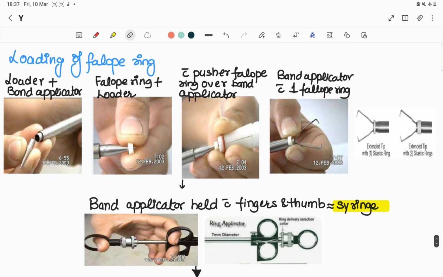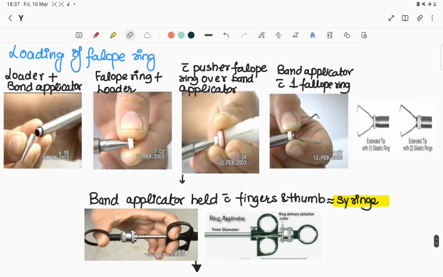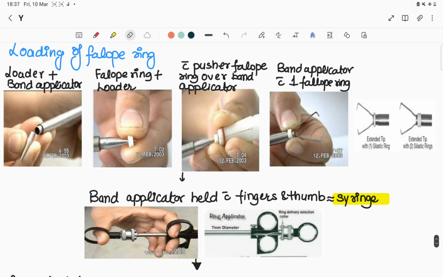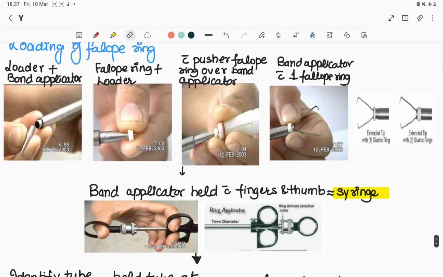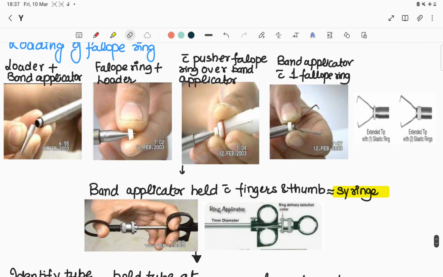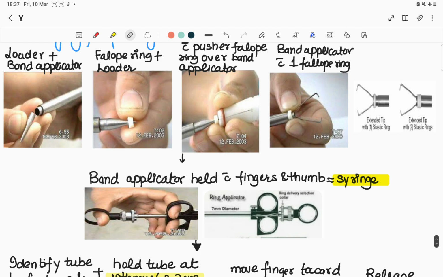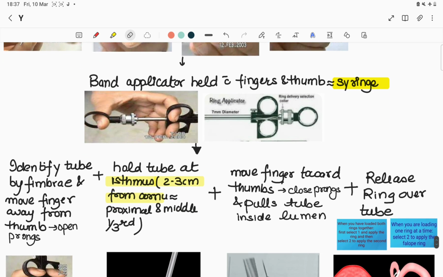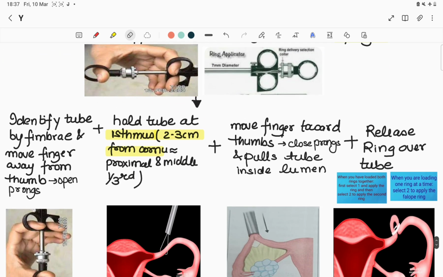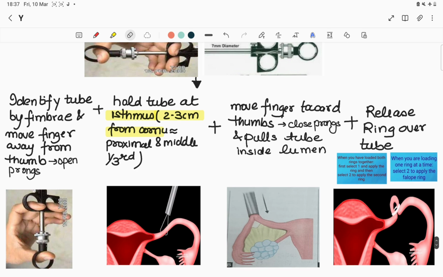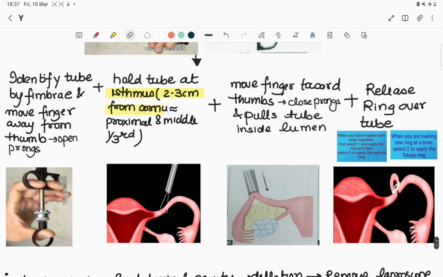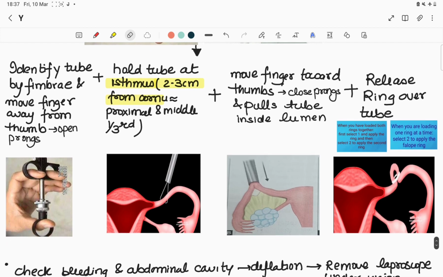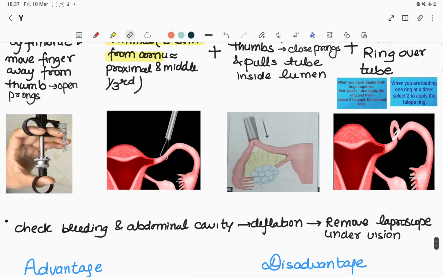Then how to load the fallopian ring. The loader is applied to the band applicator, then the fallopian ring is applied to the loader, and with the help of the pusher, the fallopian ring is pushed over the band applicator. We can load 1 or 2 rings simultaneously. Then after identifying the tube by fimbriae, we have to move the finger away from the thumb. It will open the prongs, and holding the tube by the isthmus, close the prongs and pull the tube inside the lumen and release the ring over the tube.